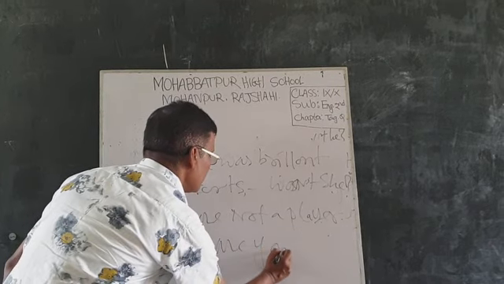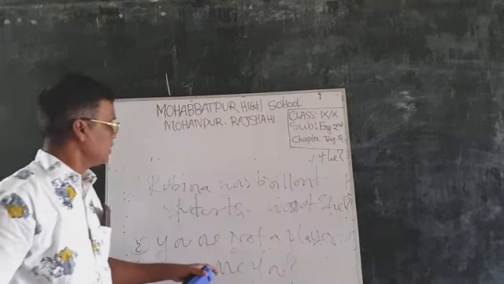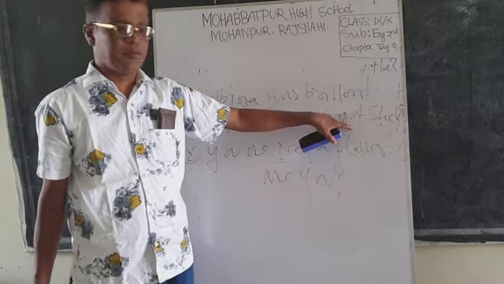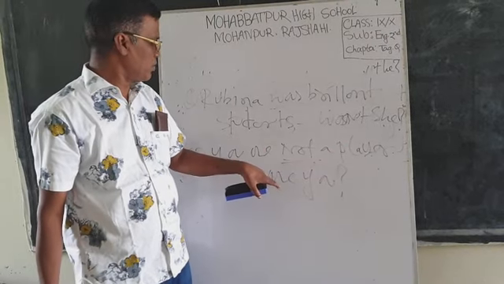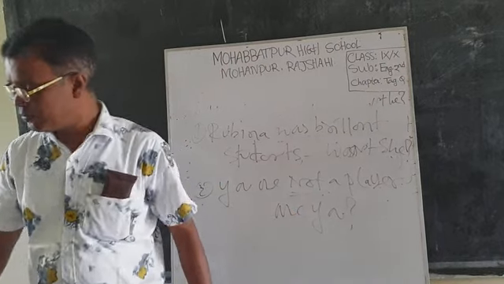Are you? This is a negative form sentence and this is a positive sentence. Negative is negative, and this is a negative sentence. That question is positive.